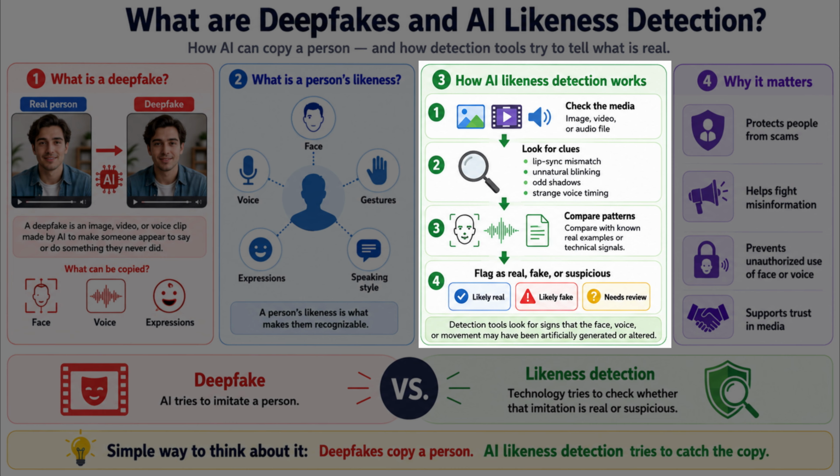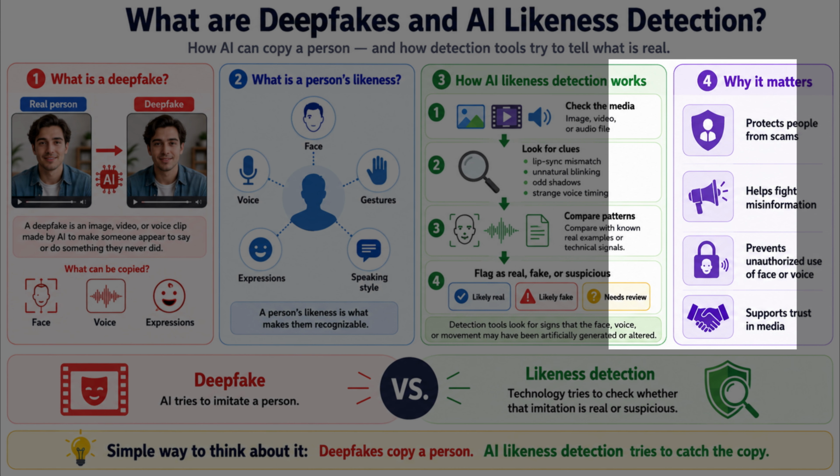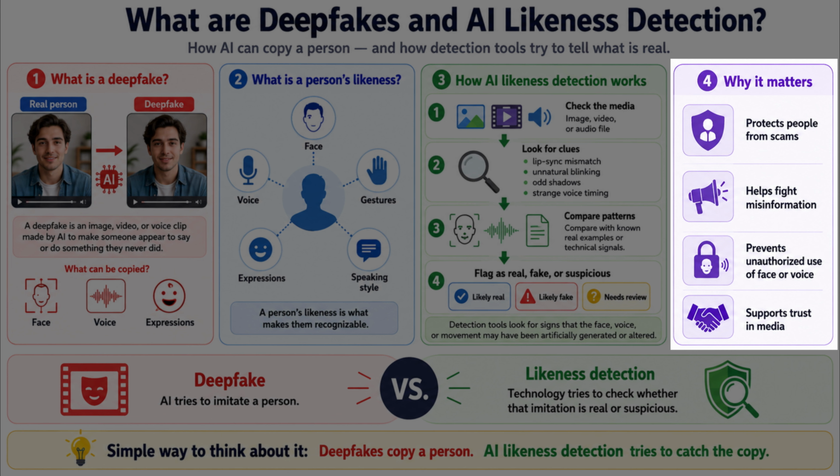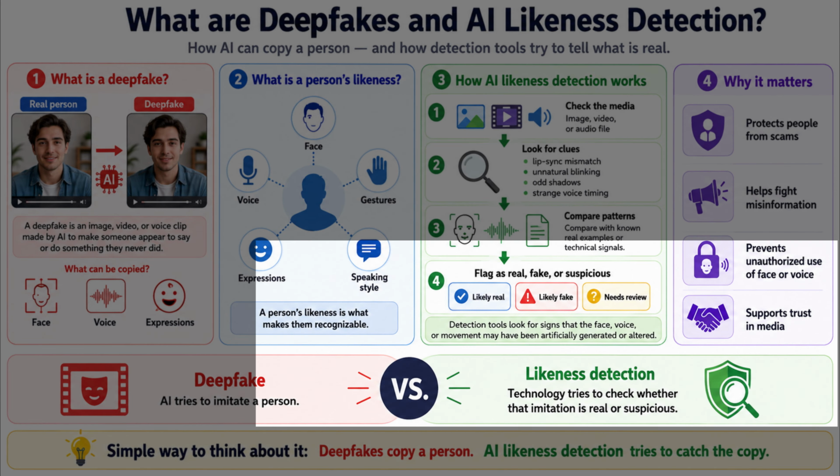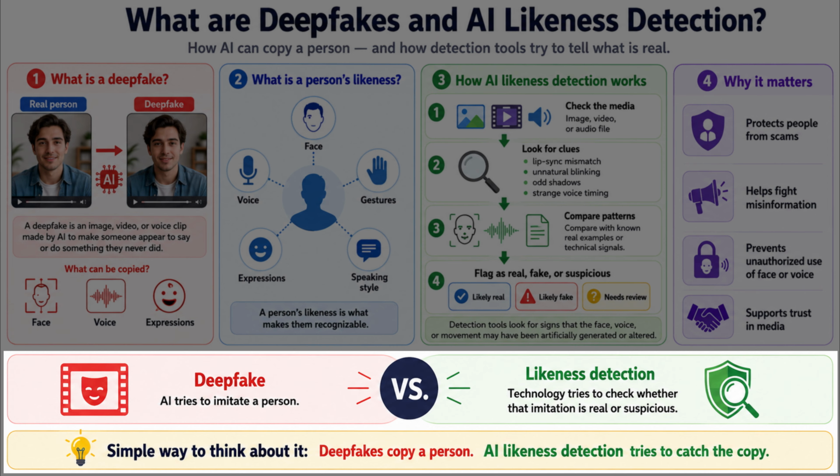This matters because deepfakes can be used for scams, misinformation, fake endorsements, identity theft, and unauthorized use of someone's face or voice. So the simple way to think about it is this. Deepfakes copy a person. AI likeness detection tries to catch the copy.